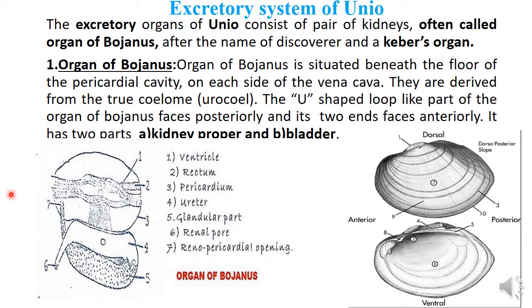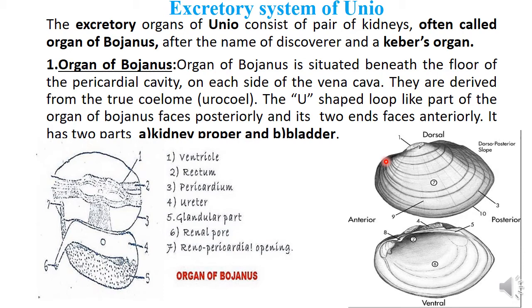Now let us focus on the excretory system of Unio. Before talking about the various parts of the excretory system of Unio, let's see what the position of the excretory system of Unio may be. You can see in the diagram, this is the dorsal part and this portion is the ventral part. This nearly pointed, tapered part is known as the posterior part, and this broad blunt part is known as the anterior part.